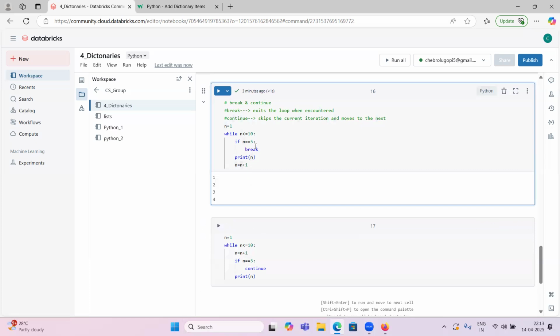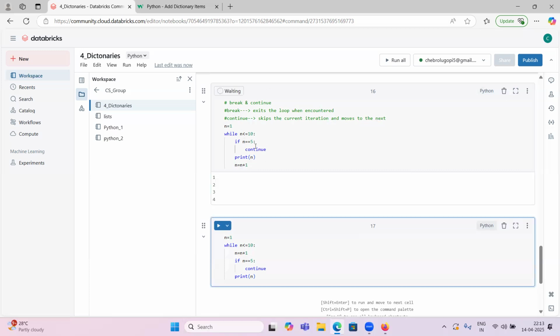Why? What happens if I give this continue statement here? What is the problem? Can anyone explain? I will run this one. What is going to happen? Here you can see it got stuck. It printed 1, 2, 3, 4, but after that it is not able to finish the execution. Interrupt only. Why?